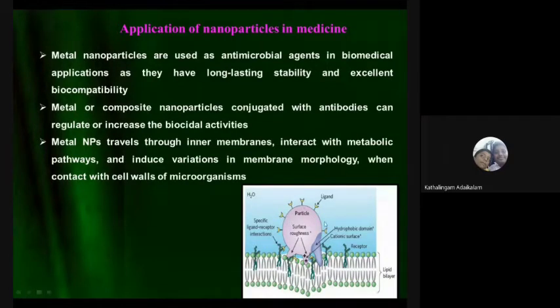Here you see a single nanoparticle attached with some ligand, sent into the body. It can be attached with the receptor, and it has so many features. You see a cationic surface, which has charges that can react with other biomaterials differently. Like this, some area may be a hydrophobic domain, and some area acts as a specific ligand-receptor interaction. Therefore, a single particle can be changed depending upon the case.